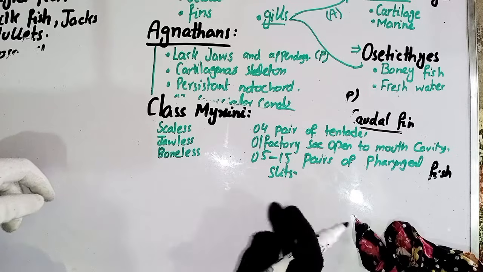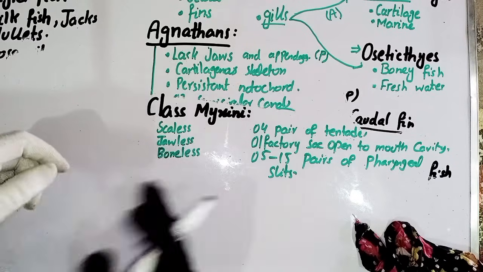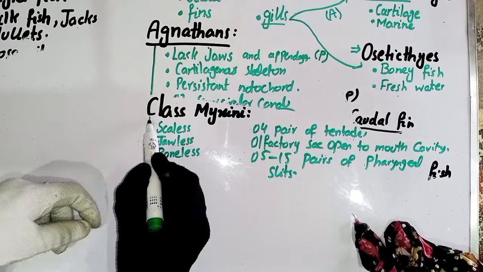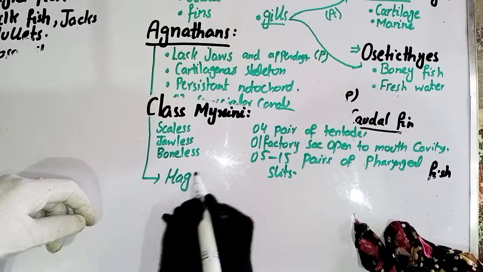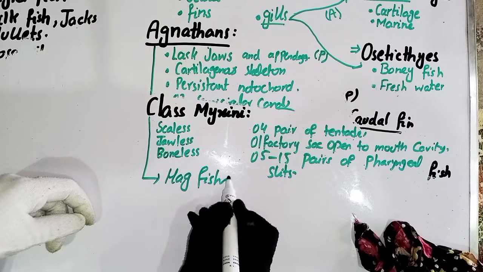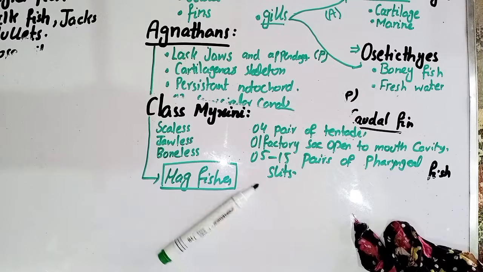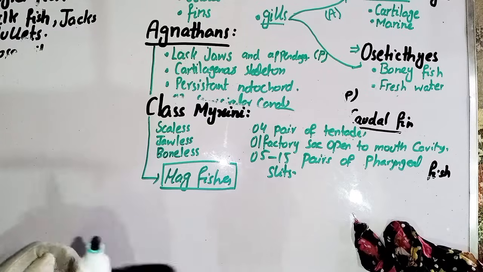The next point is that the class Myxini has a well-known fish. The name of that fish is the hagfish. Hagfishes belong to the Myxini. I searched on Google.